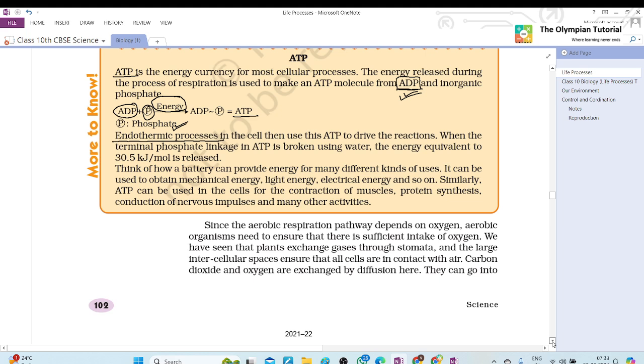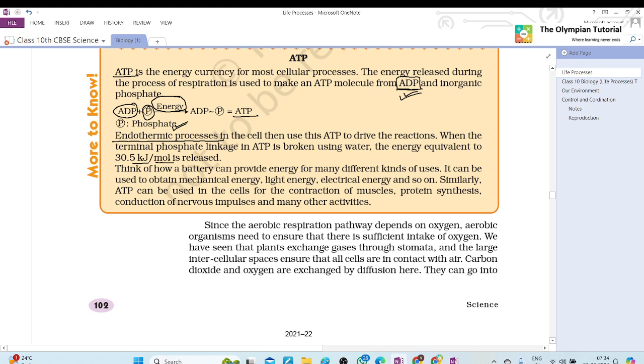Endothermic processes in the cell then use ATP to drive the reactions. When the terminal phosphate linkage in ATP is broken using water, the energy equivalent to 30.5 kilojoules per mole is released.